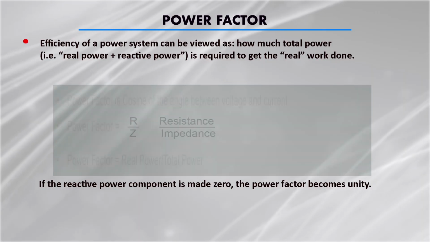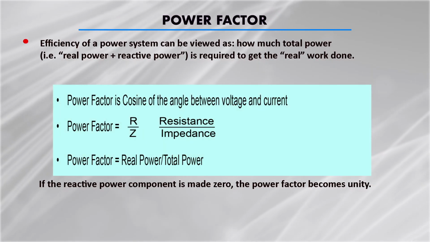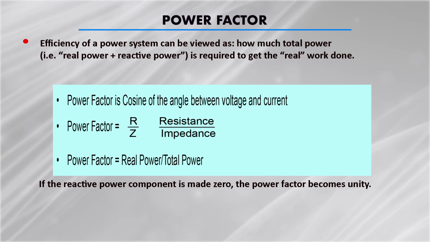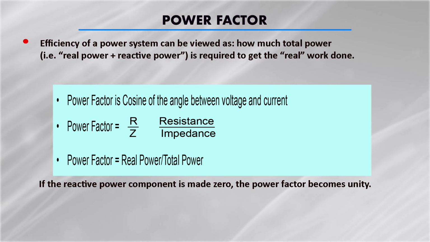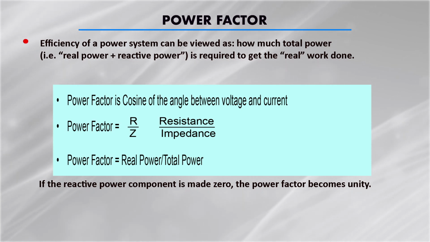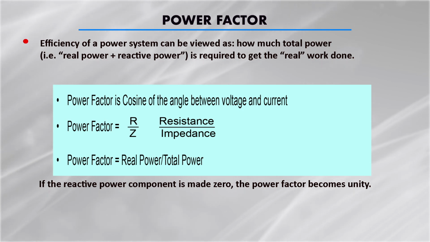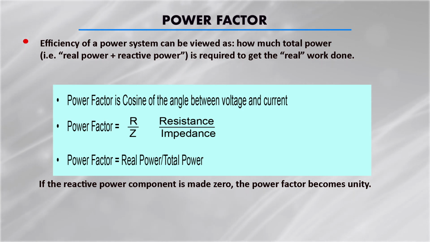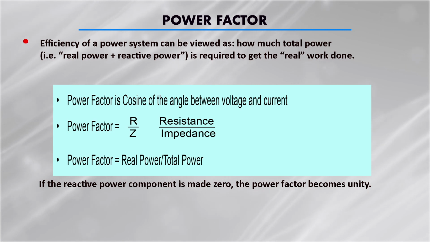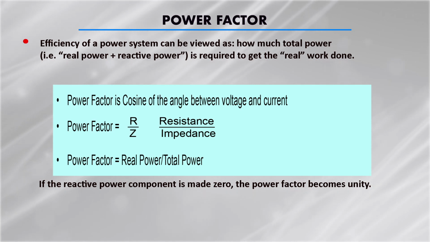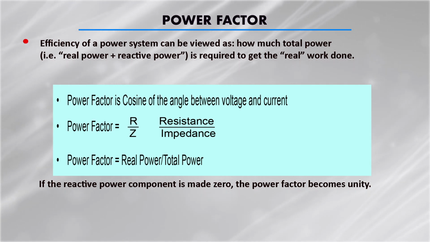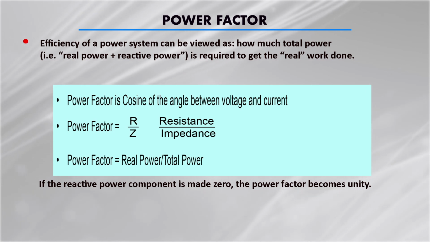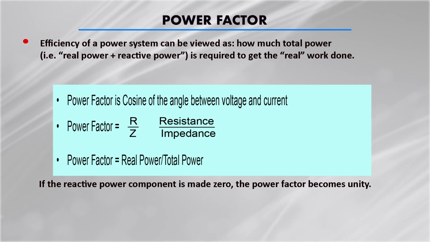It is always good to have a high power factor, and there are disadvantages of having a poor power factor. The power factor may be defined as the cosine of the angle between the voltage and current, cos theta, or we can say power factor is equal to R by Z, resistance divided by impedance, or the real power divided by total power.